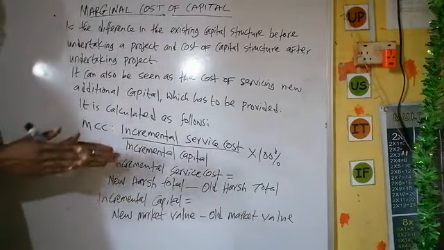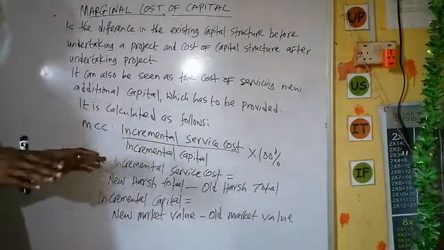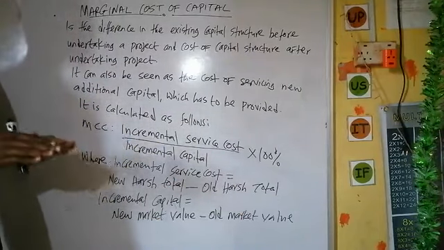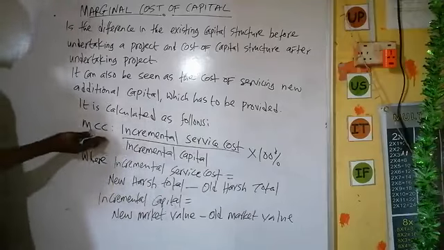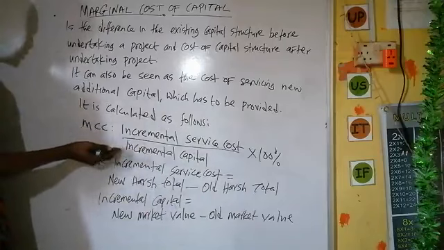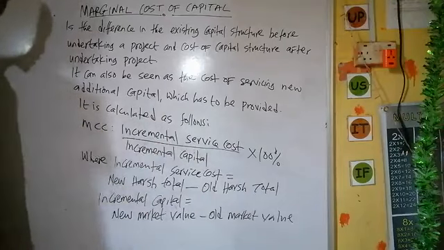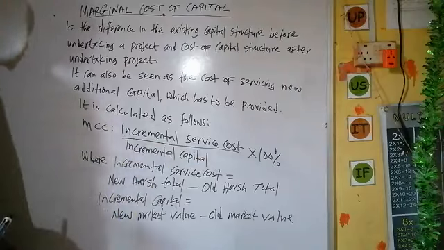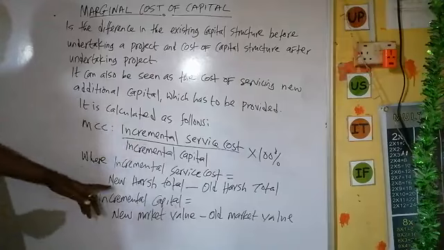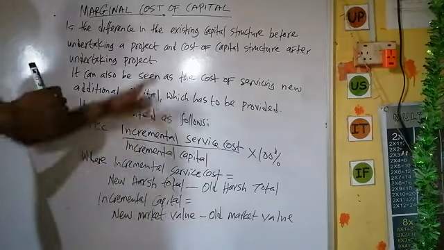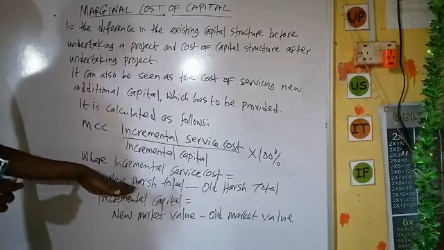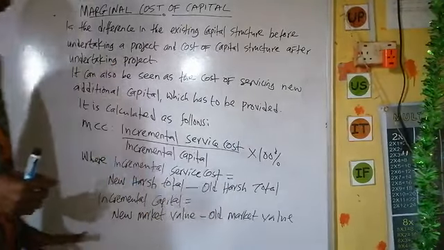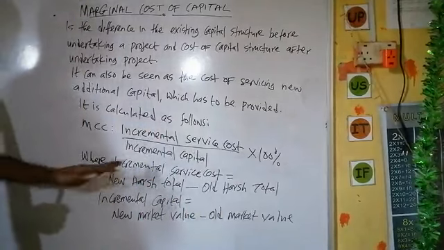In an existing company, the company would have computed its cost of capital, which is the WACC. We have an existing WACC. In the last class where we computed WACC, we have what we call the ash total, and we have what we call the total market value. So how do you arrive at your incremental service cost? After you have introduced new additional finance to the company, you are going to have a new ash total, minus the old ash total. By that you are going to get the incremental service cost.